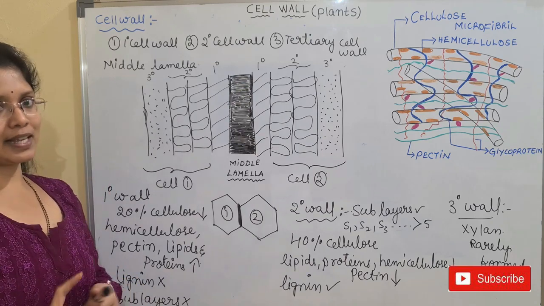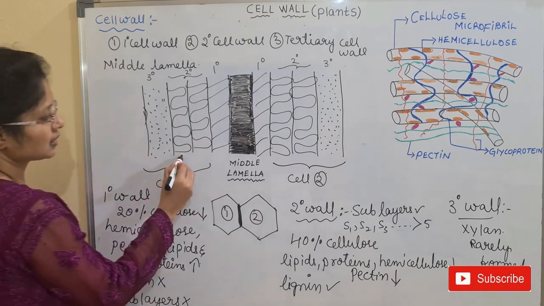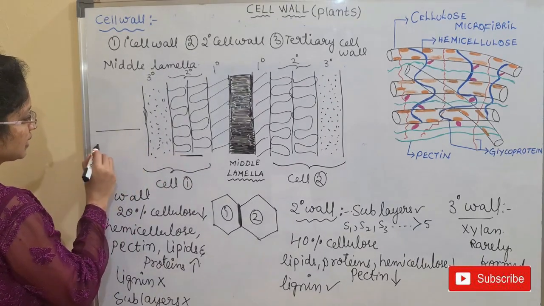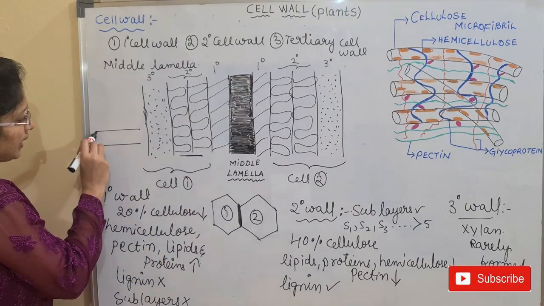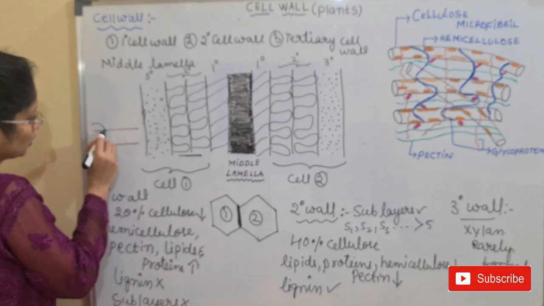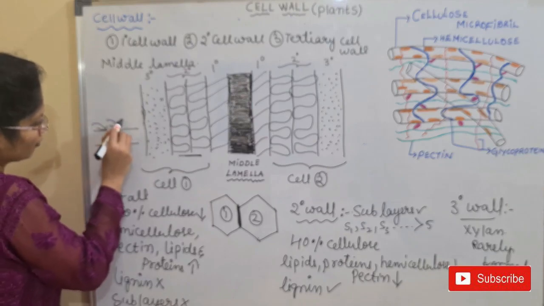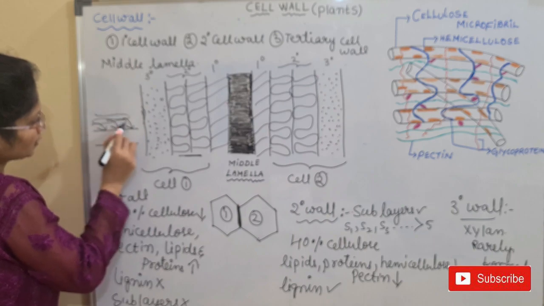In the case of the secondary wall, let us say this is the secondary wall, what will happen? The deposition of substances will be taking place on the pre-existing cell wall. If you observe, here the deposition will take place.